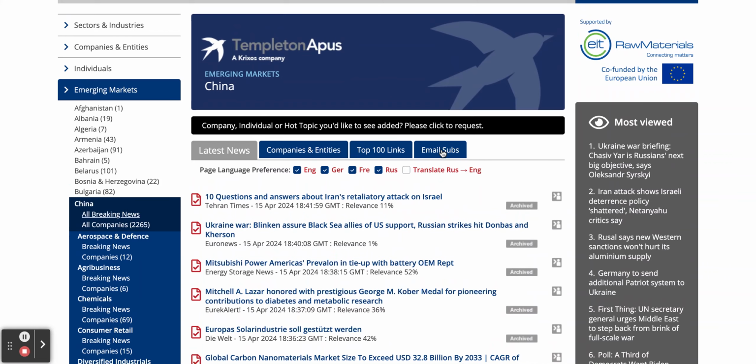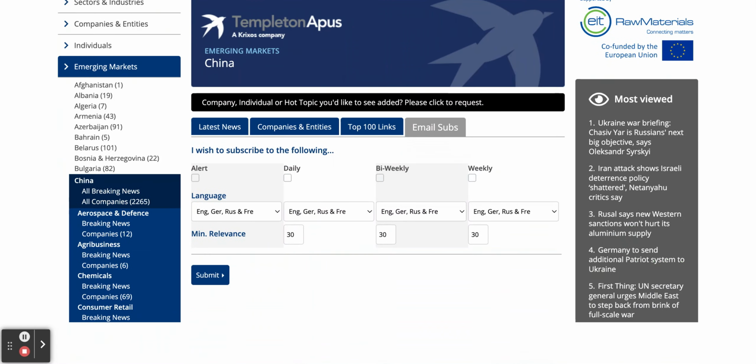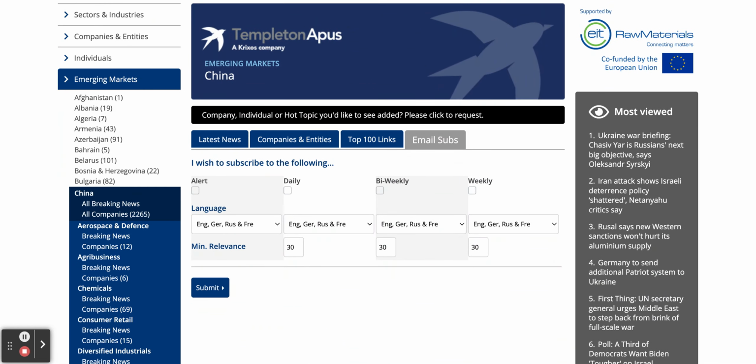Email subs here, you click on that. This is where you switch yourself on for a daily email. For the daily email on China, I'd recommend probably a minimum relevance of 70% for the news articles. So you'd put a little tick in the daily box, change the minimum relevance to 70, press the submit button, and you'd then receive a daily China report.